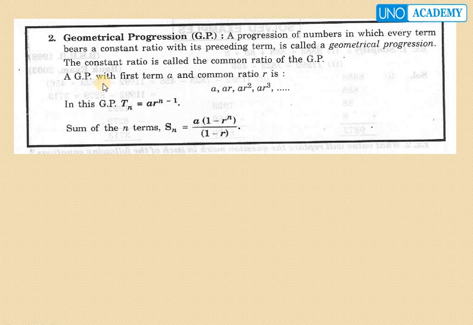A geometrical progression with first term a and common ratio r is a, ar, ar square, ar cube, and so on. Here the nth term is given as Tn equals a into r power (n minus 1). Sum of the n terms Sn equals a into (1 minus r power n) by (1 minus r).